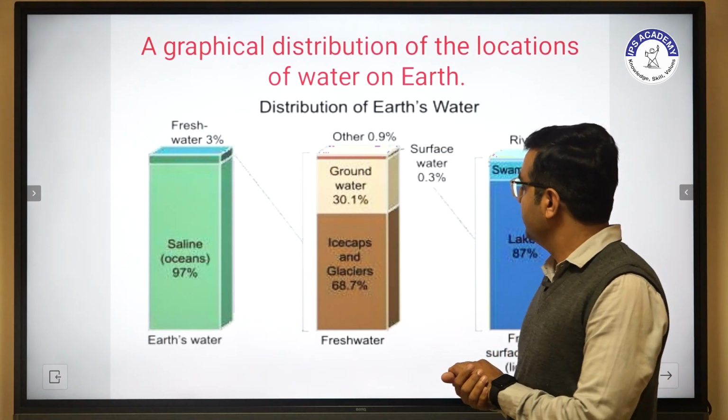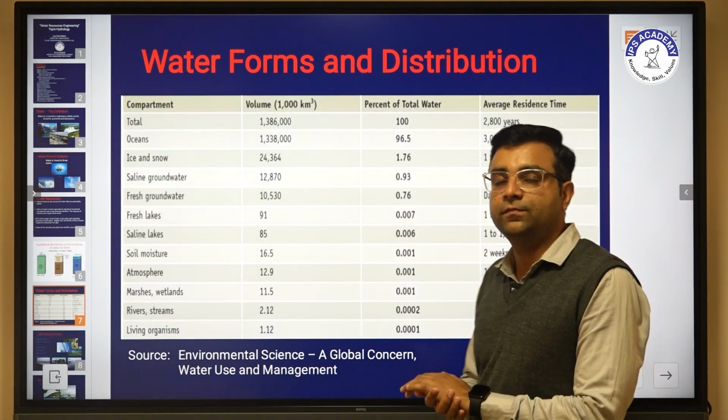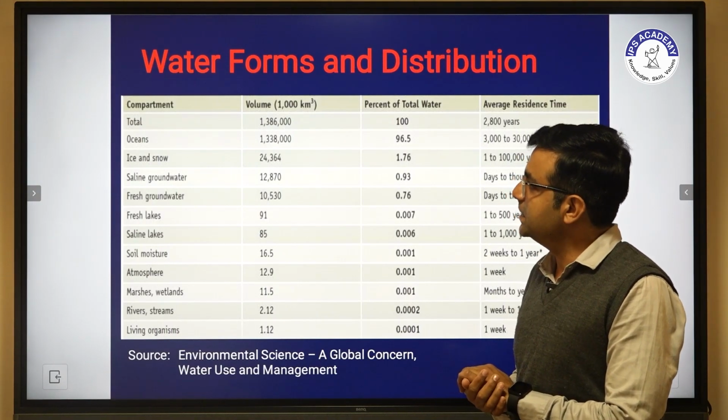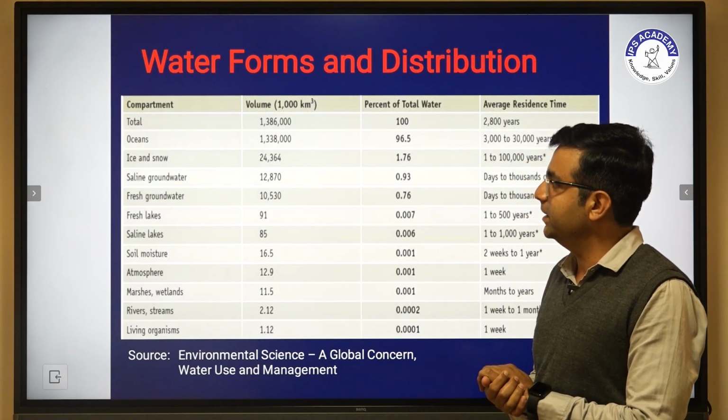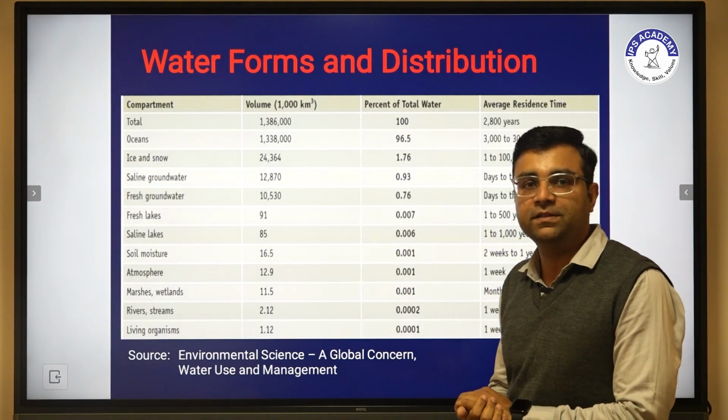So we clearly see the forms of water and distribution: oceans, ice, snow, saline groundwater, fresh water, fresh lakes. These are the percentages of water which is available.